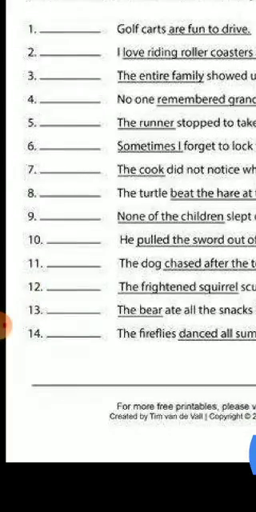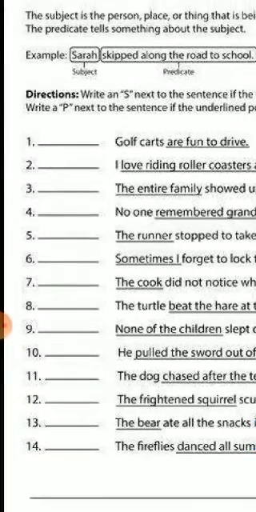So students, I hope you understood it well, what is subject and predicate. I'll be sending you a few exercises as homework based on subject and predicate. You please do it. All right.